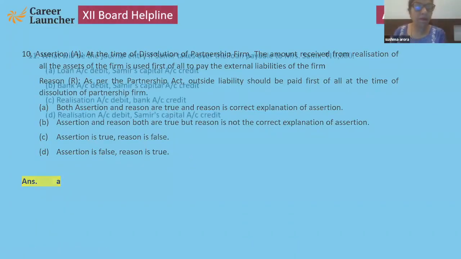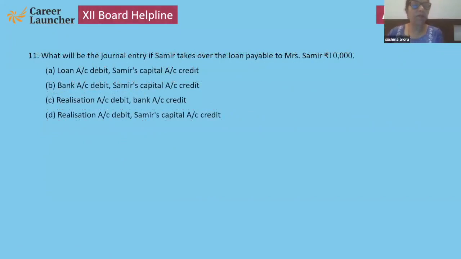Now, next. What will be the general entry if Samir, a partner, takes over the loan payable to Mrs. Samir, 10,000? Mrs. Samir is an outsider, but Samir is a partner. What will be the treatment?